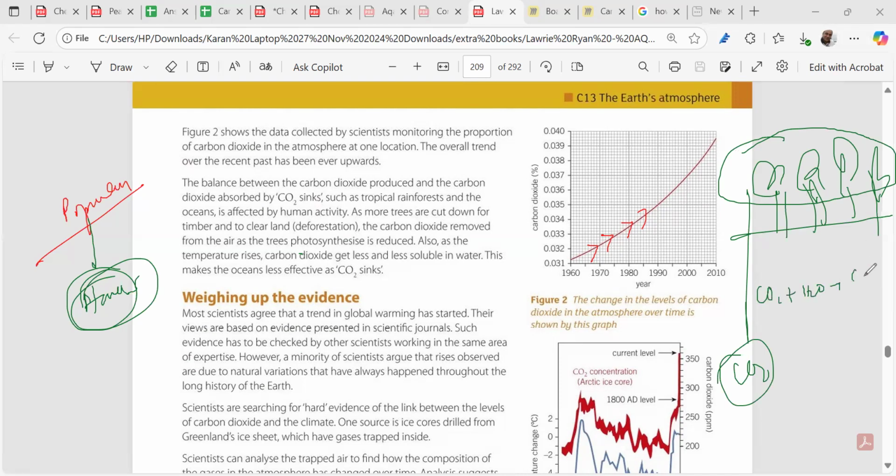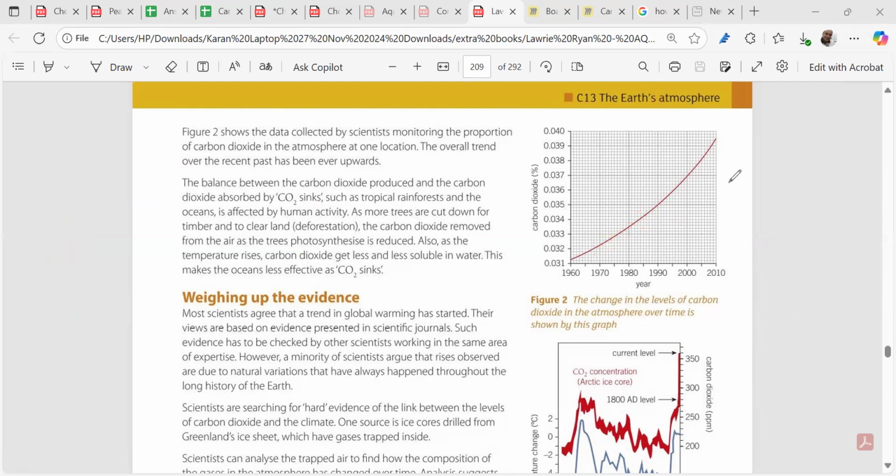Carbon dioxide plus water gives you C6H12O6 plus oxygen. What do the trees do? Trees undergo photosynthesis. What is photosynthesis? Carbon dioxide plus water gives you glucose plus oxygen. And we have glucose in the form of potato, rice, fruits, wheat. This is photosynthesis happening in the plants.